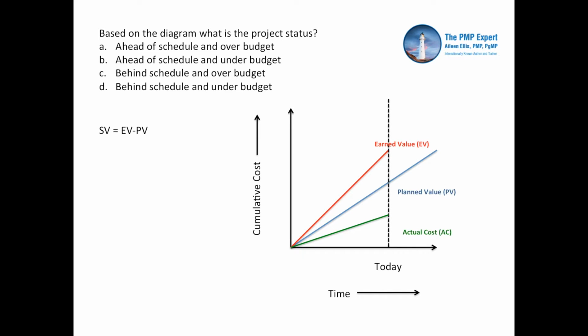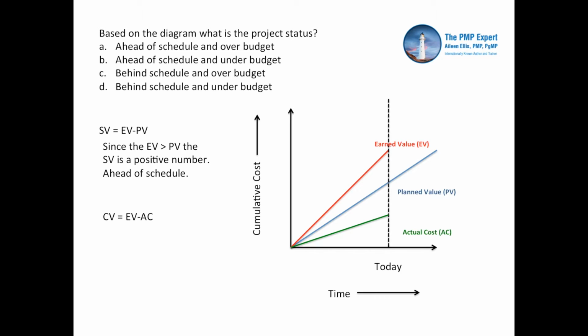The first thing I write down is my equation for schedule variance. SV equals earned value minus planned value. I go to my diagram. I see that my earned value number would be greater than my planned value number. This means my schedule variance is positive. Positive variances are good. I am ahead of schedule.